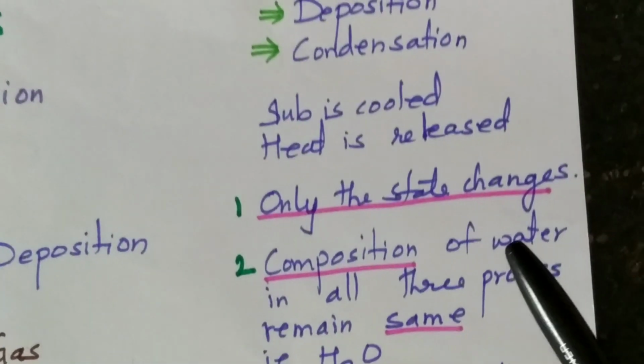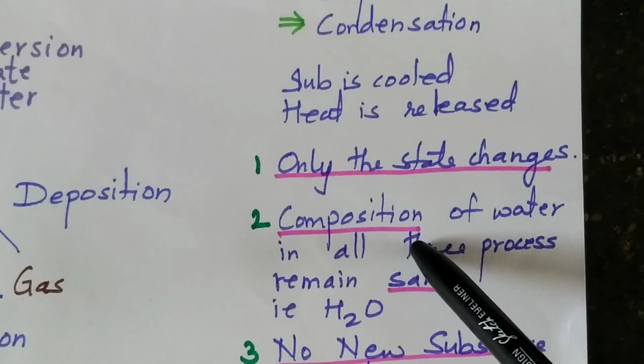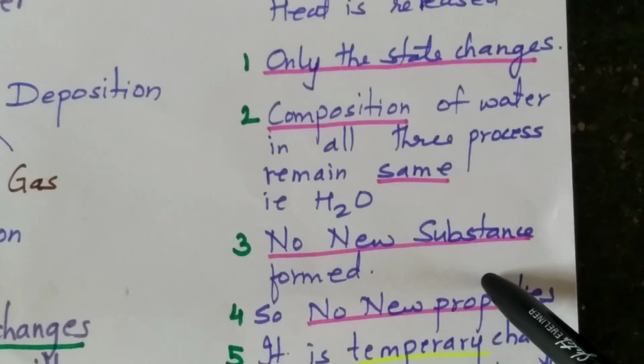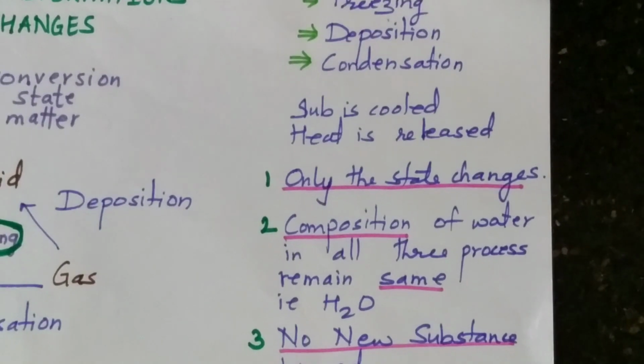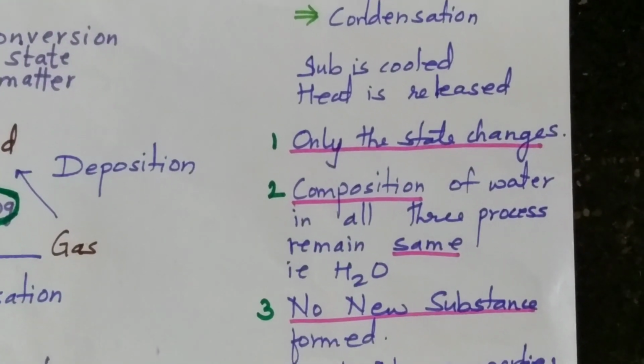Why it's a physical change? Only state is change. Composition, formula, substance remains the same. No new substances formed, no new properties. So freezing, deposition, condensation are physical changes.